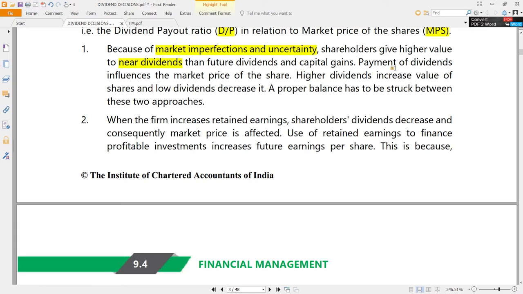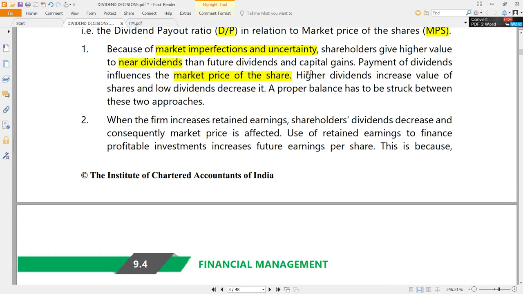So that is why, in reality, in lots of cases, particularly when we look at imperfect markets and uncertainties which exist in any market, payment of dividends has an influence on the market price of the share for sure. Usually higher dividends will increase the value of the shares because people think that this is a good company with a good dividend payout ratio. So people would like to buy such shares.